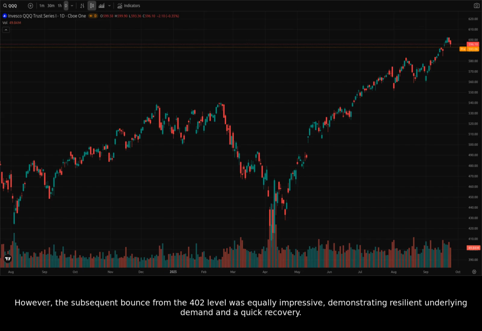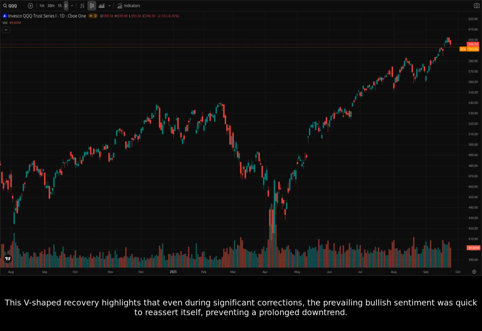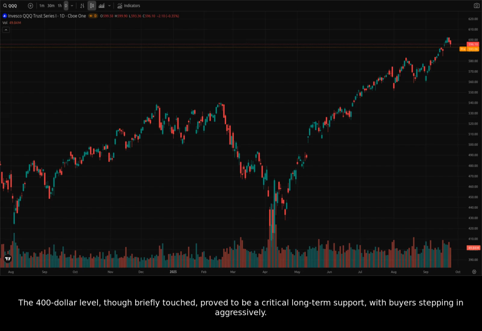However, the subsequent bounce from the 402 level was equally impressive, demonstrating resilient underlying demand and a quick recovery. This V-shaped recovery highlights that even during significant corrections, the prevailing bullish sentiment was quick to reassert itself, preventing a prolonged downtrend. The $400 level, though briefly touched, proved to be a critical long-term support, with buyers stepping in aggressively.